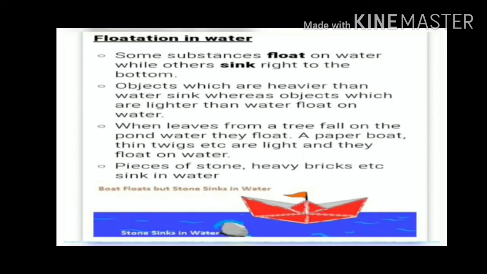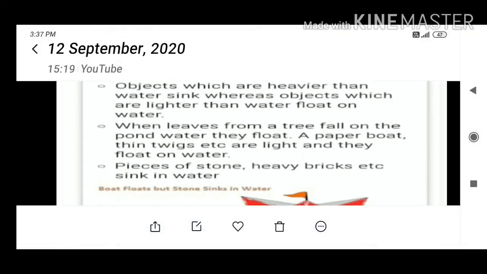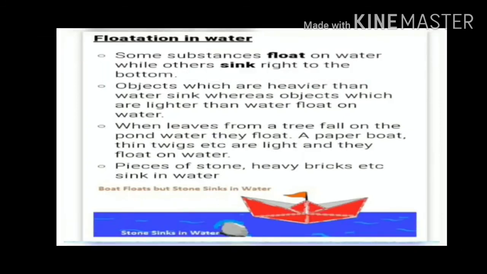When leaves from a tree fall on pond water, they float. A paper boat and thin twigs are light and they float on water. But the piece of stone and the iron nails which I showed in the example are heavier than water. Heavy bricks and similar things all sink in water. So we sort materials on the basis of flotation.